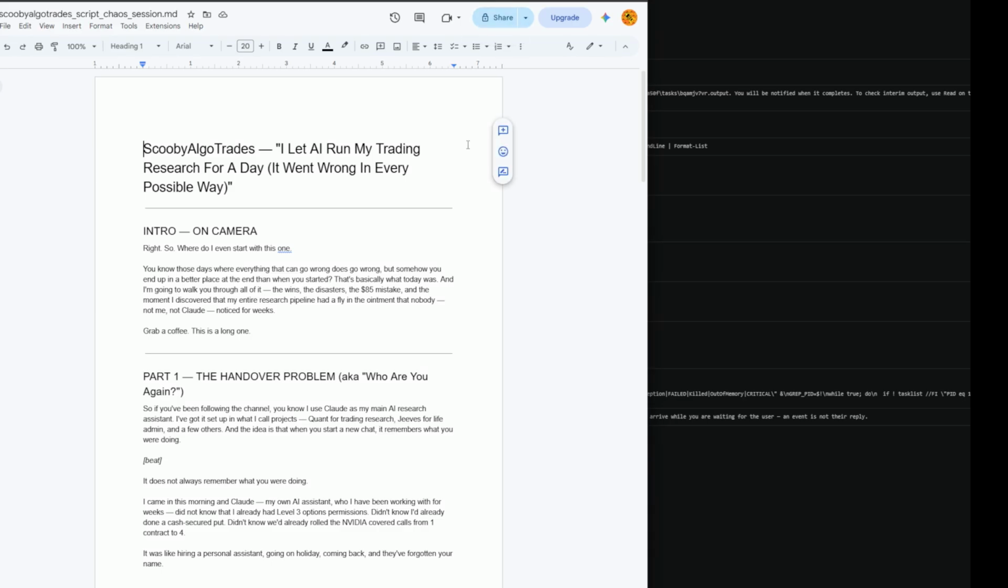So I let AI run my trading research for a day. It went wrong in every possible way. Right, so where do I even start with this one? You know those days where everything that can go wrong does go wrong, but somehow you end up in a better place at the end than when you started. That's basically what today was, and I'm going to walk you through all of it.